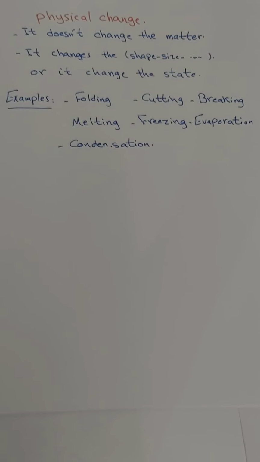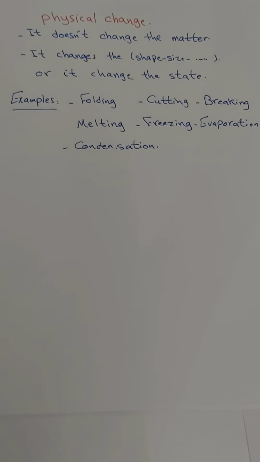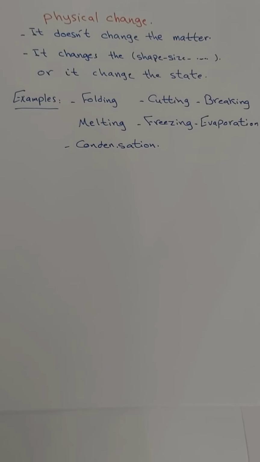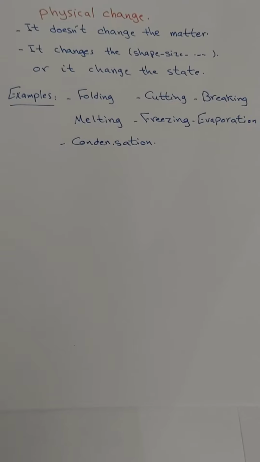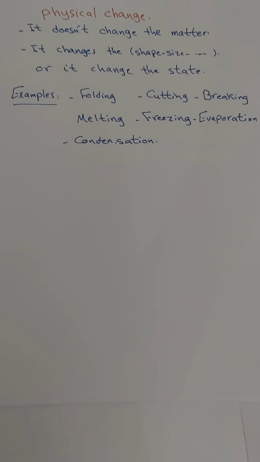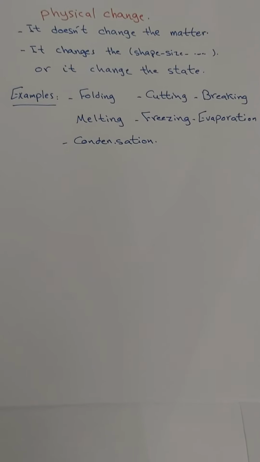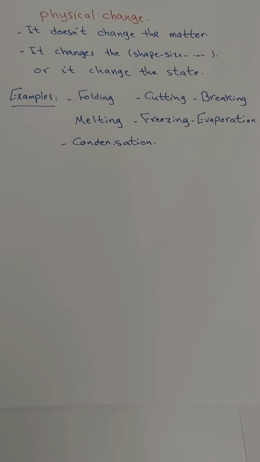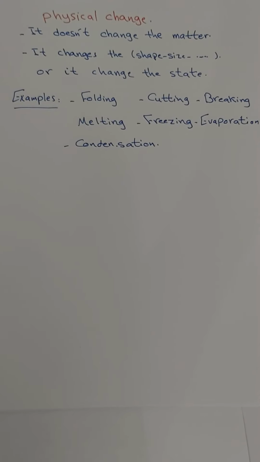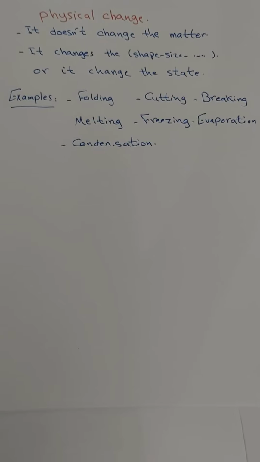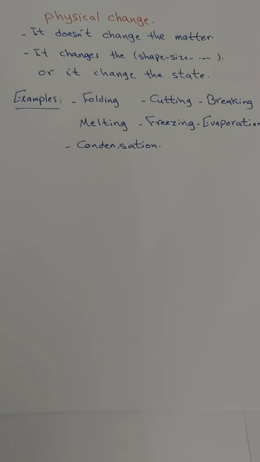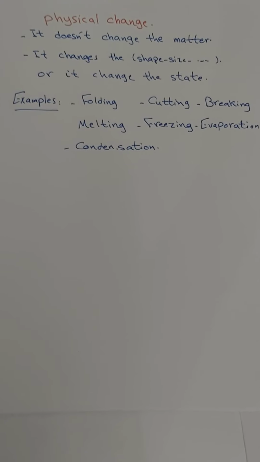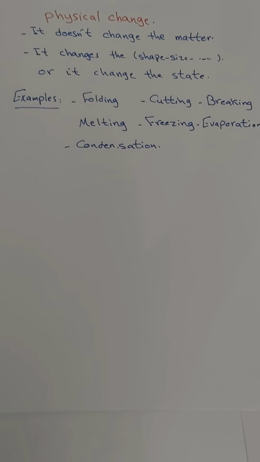Mixtures and solutions. We said mixtures are formed when we mix two or more substances together, and this combination conserves the identities of each one. It will not be changed. So these properties will not be changed. So mixing substances together gives mixtures.